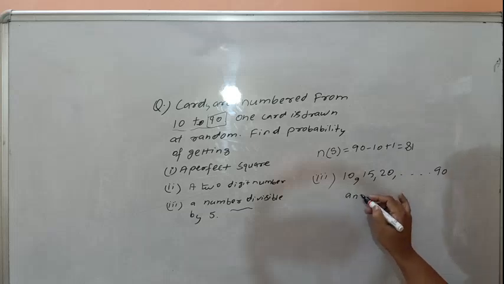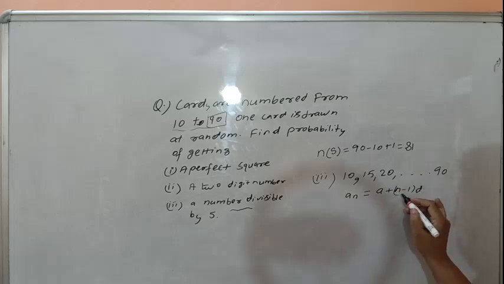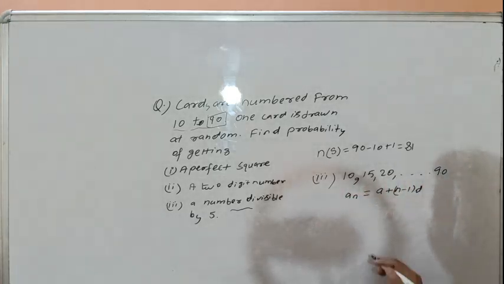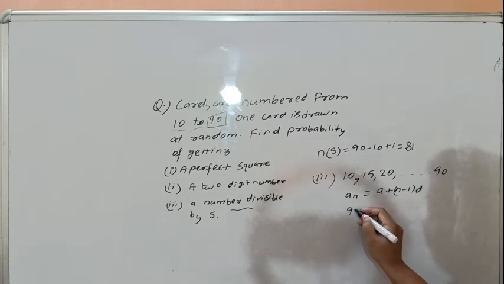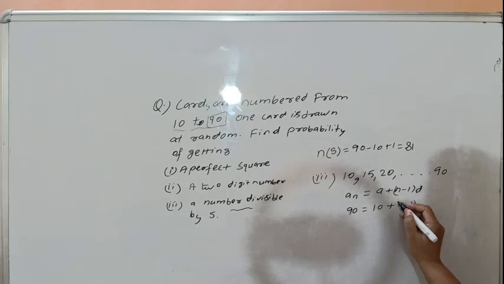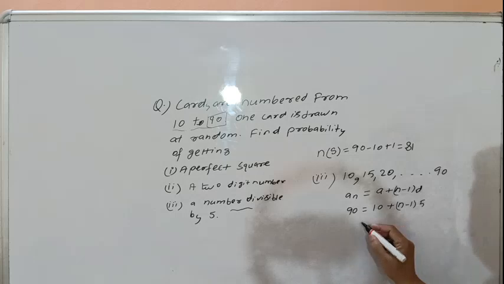We can apply the formula of AP: An is equal to A plus (n minus 1) into D, and find n, where n is the number of events. 90 is the last number, the first number is 10, and we have to find n. The common difference is 15 minus 10, that is 5.